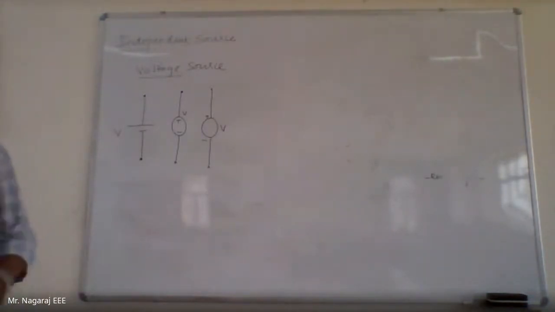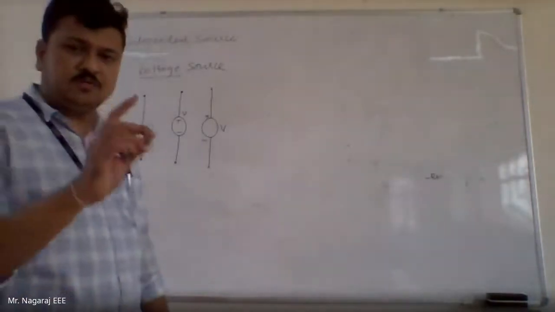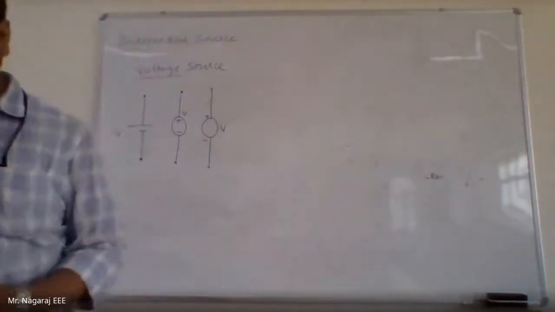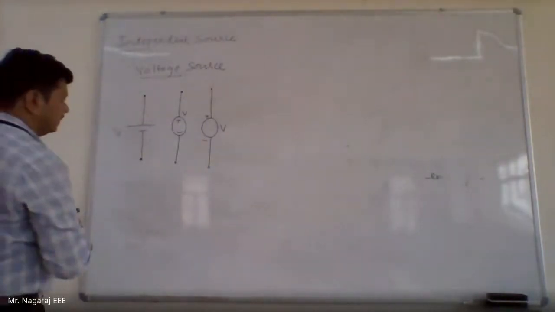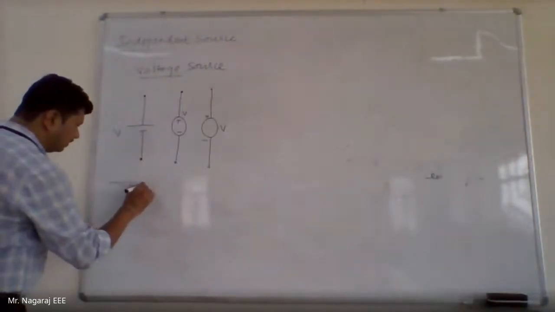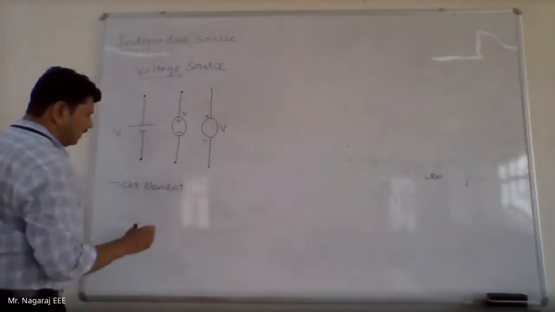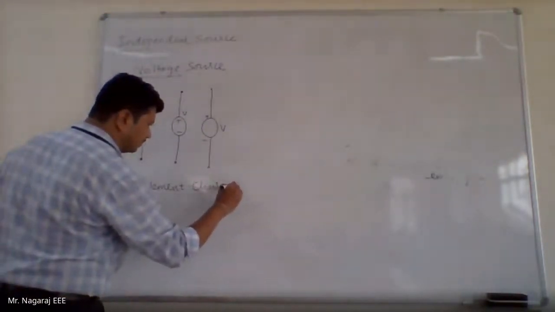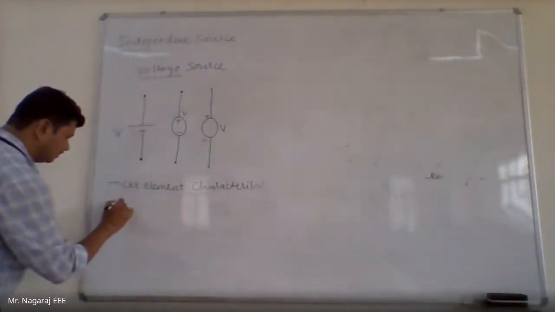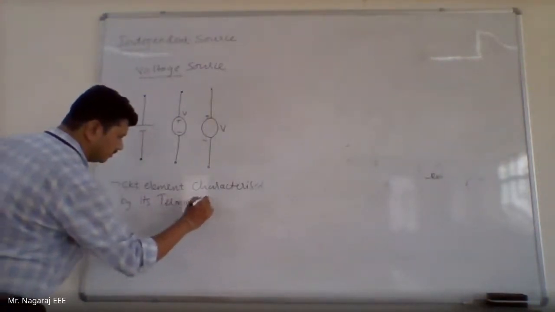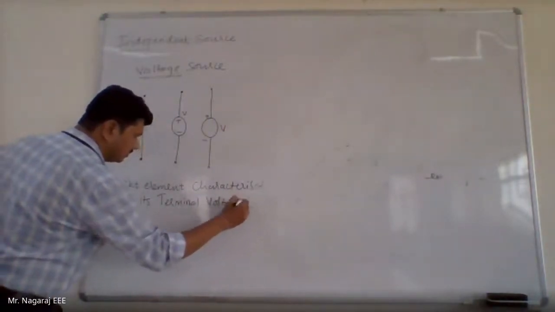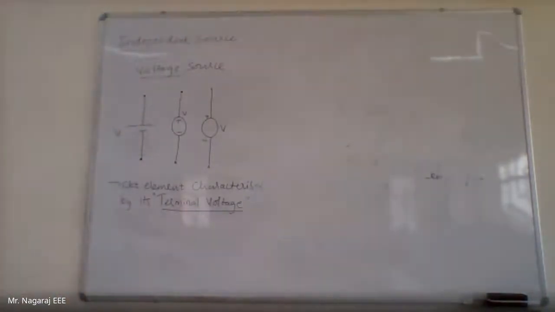Okay. So, what is voltage source? Voltage source is a circuit element which is characterized by only voltage, its terminal voltage.